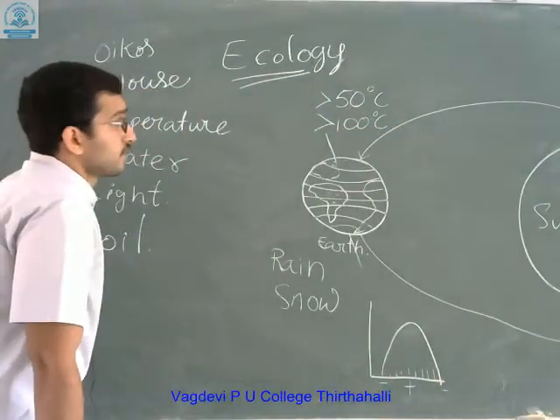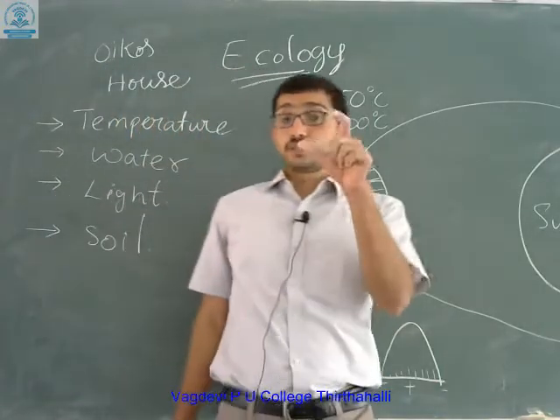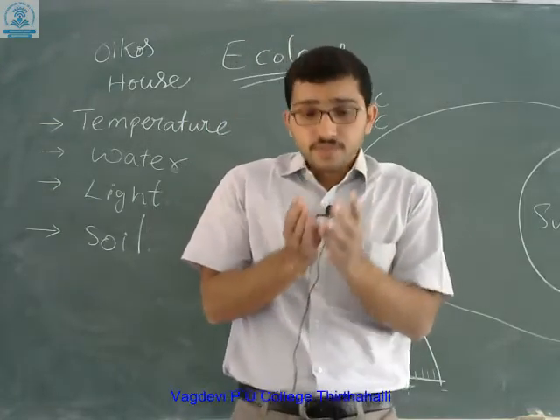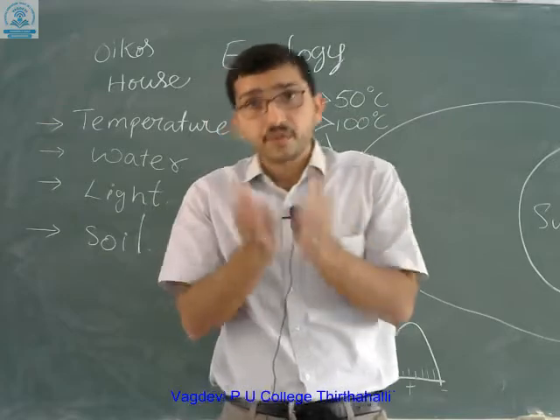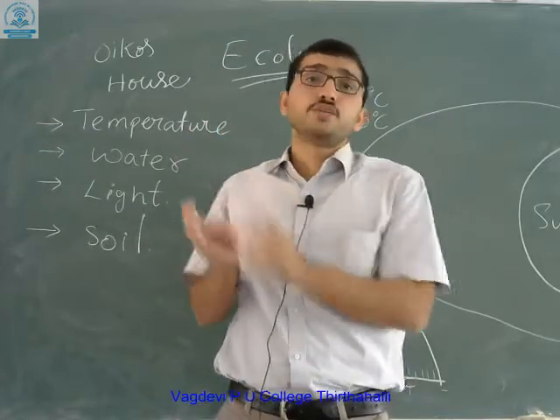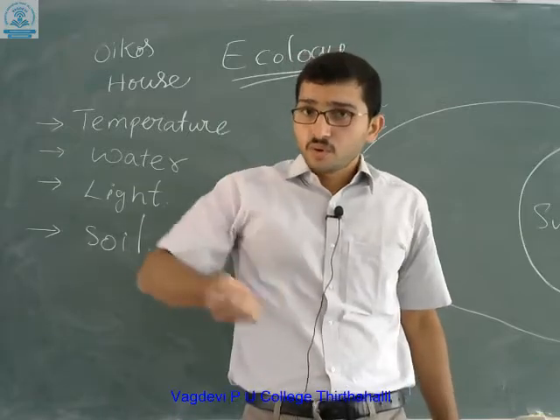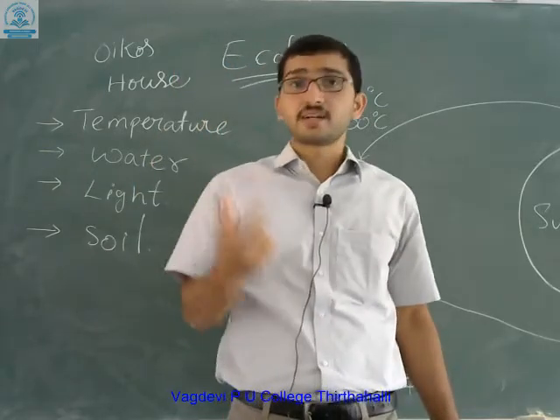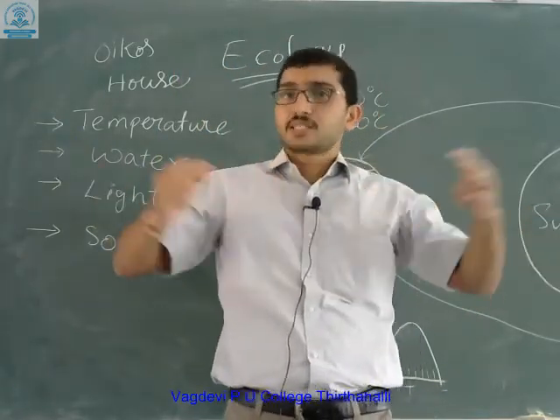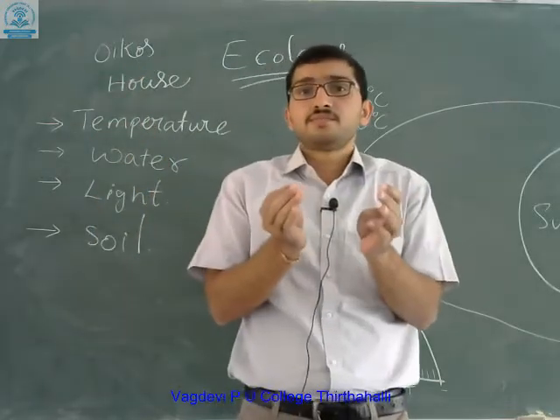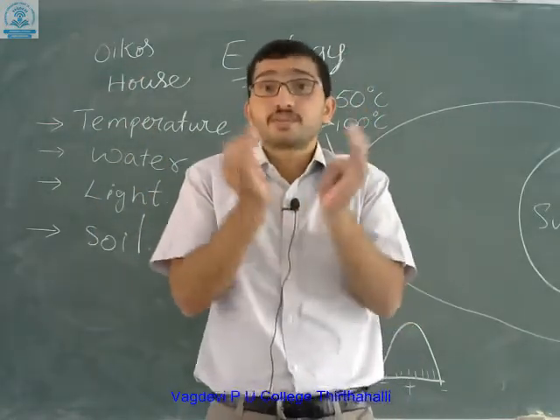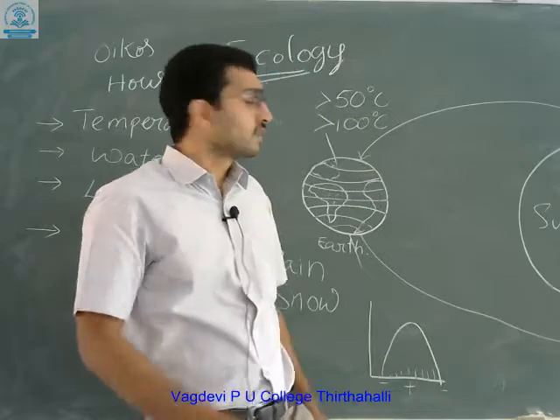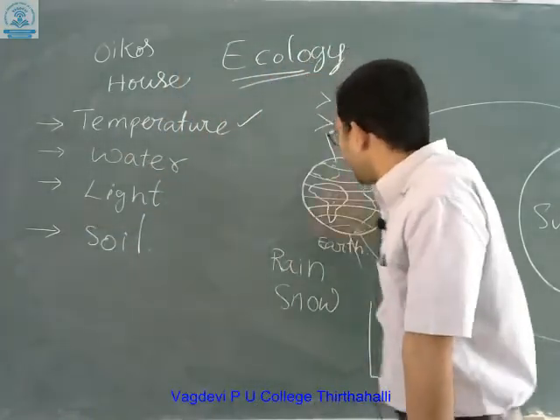Next, one more thing you have to remember: on the basis of temperature, species habituate to certain temperatures only, and the geographical distribution can be estimated. If more organisms are habituated to high temperatures, then we can say the geographical distribution is extended. If the organism is not habituated to the temperature, then the geographical distribution will be very small and confined.